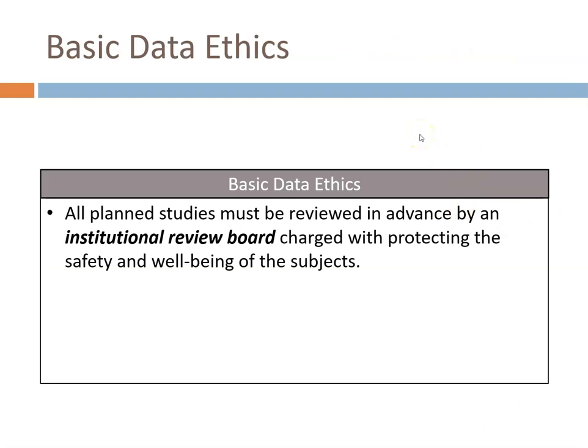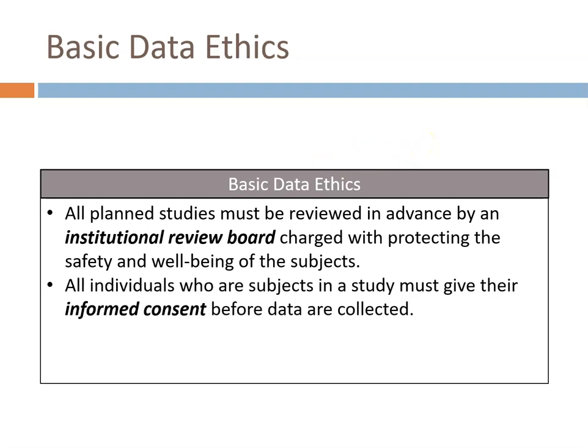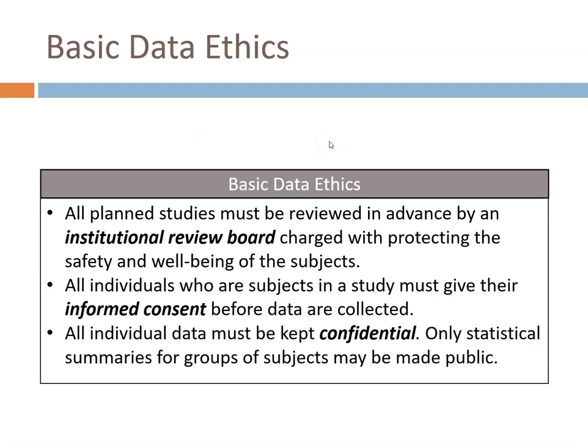The last thing, some basic data ethics. These are 3 things that need to happen before you go through an experiment. So all planned studies must be reviewed in advance by an institutional review board that's charged with protecting the safety and well-being of the subjects. Okay, so this needs to happen before you begin the study. Also, all individuals who are subjects in the study must give their informed consent before the data are collected. Okay, so this needs to happen before. And then finally, all individual data must be kept confidential.